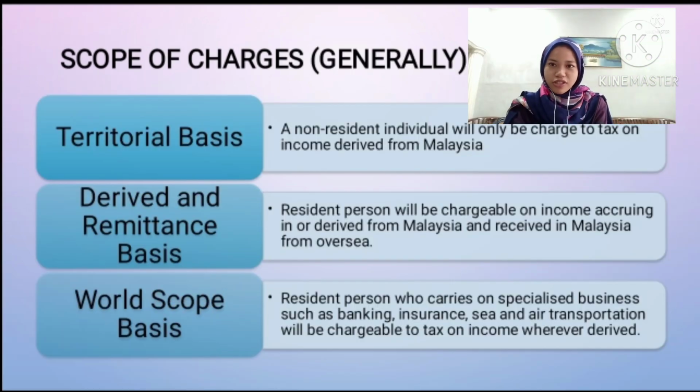I will explain about the scope of charge in general. We have three bases, which are the derived and remittance basis, the world scope basis, and the territorial basis. In the derived and remittance basis, income derived in that country and overseas income received in that country will be taxable. For the world scope basis, any income derived from that country or overseas will be taxable. It is most specialized for resident companies in business. For the territorial basis, only income derived in that country will be taxable.